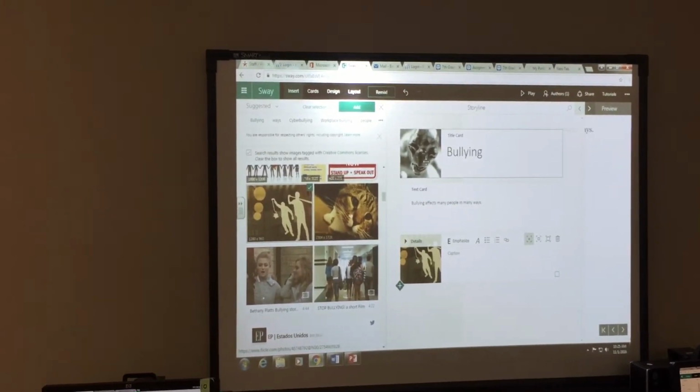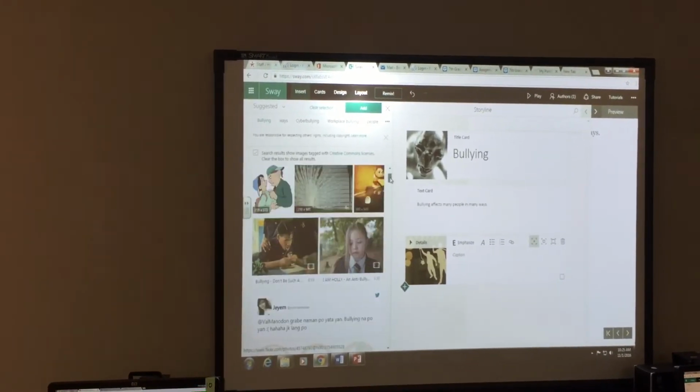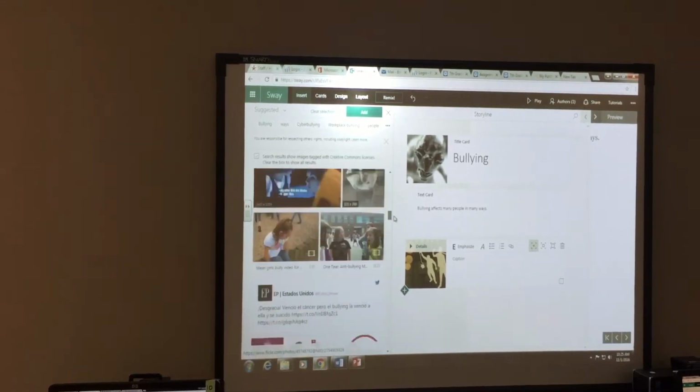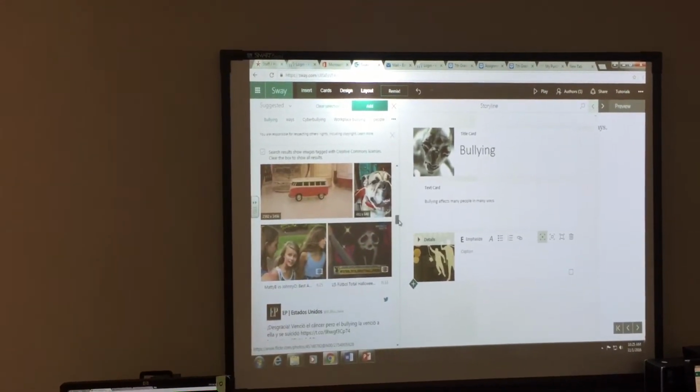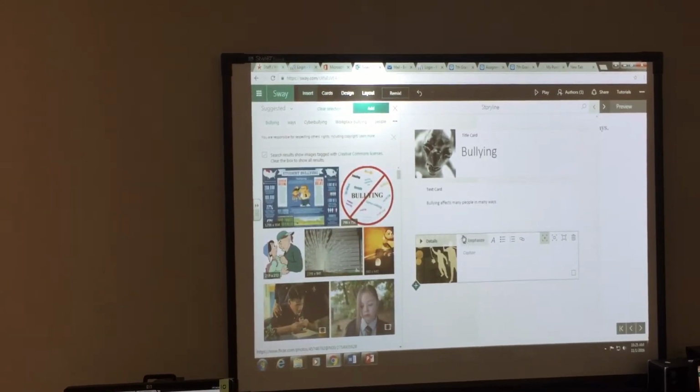I just want to make sure I didn't get the ugly guy. I didn't get his image either. He was out here somewhere. Oh, there's a second. Oh, look at the bulldog. That's so cute. No.